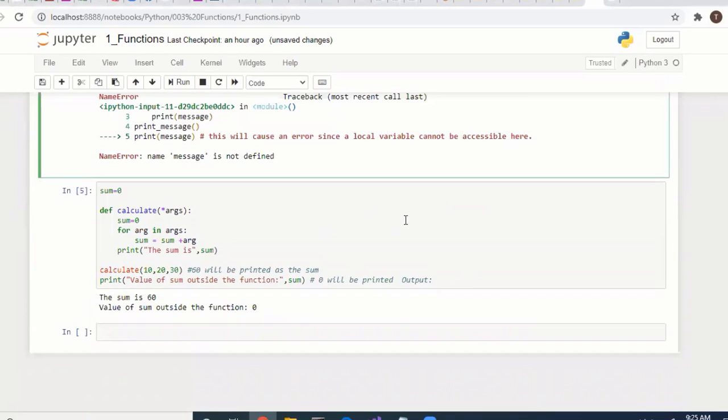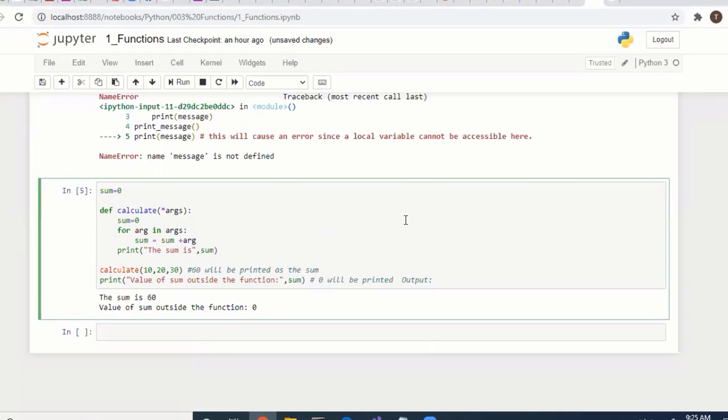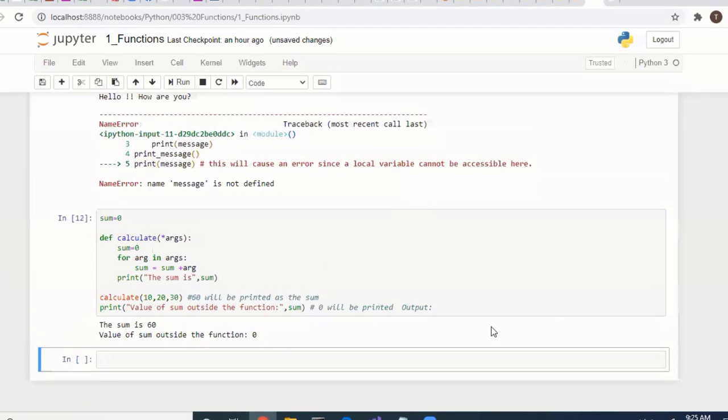If you go through these case studies, you will understand what we are doing. We are calculating with multiple arguments, and we are making the sum of all arguments. If you go through this one, you can understand.